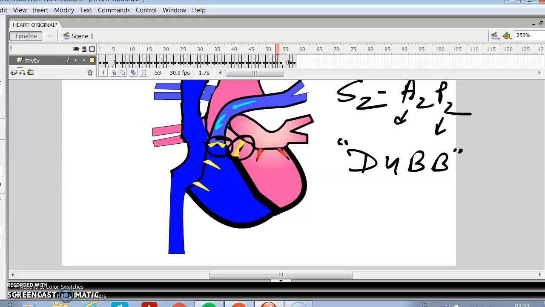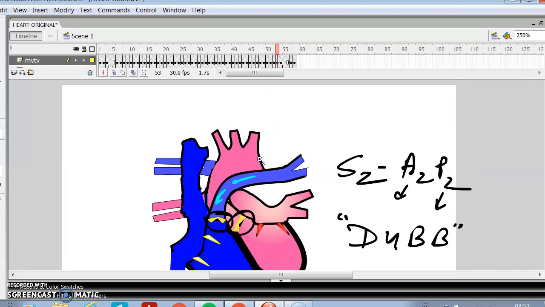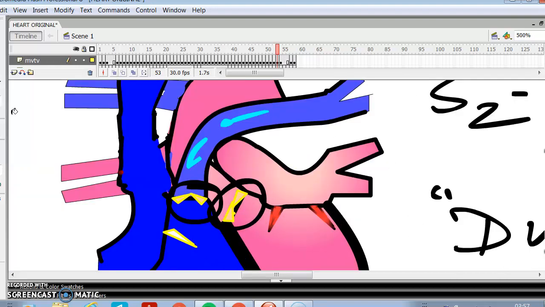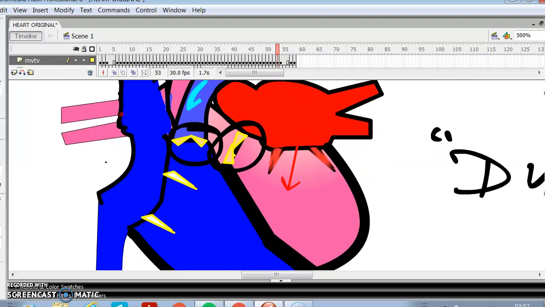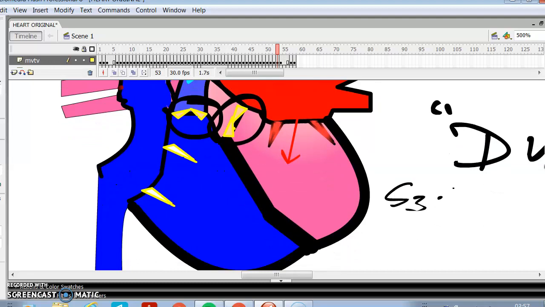At times, when the left atrium receives a large amount of blood, for example, in conditions like left ventricular failure, this large amount of blood will try to enter the left ventricle. This will give rise to the third heart sound, which is called S3. At times, this third heart sound can be heard in healthy individuals also.